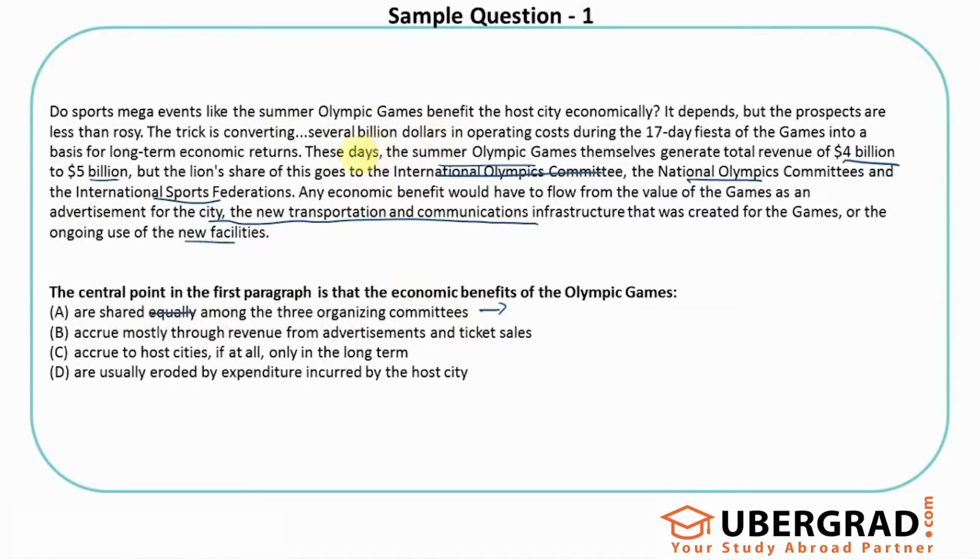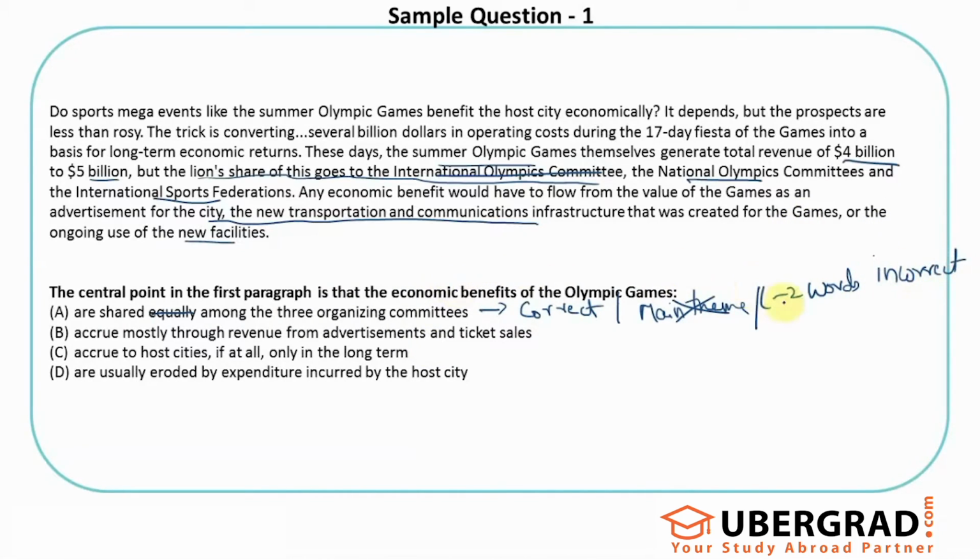You see in this, the lion's share goes to the International Olympic Committee, etc. So if I remove the word equally, and say shared mostly among the 3 organizing committees, the statement is correct. It's true according to the passage, but it's not the main theme for me. So it would still be wrong, but this option is an incorrect option. The trap is a mix of 1 to 2 words incorrect parts. If I don't eliminate that equally part, the statement as a whole is incorrect even according to the passage. That's the 1 to 2 words incorrect thing.